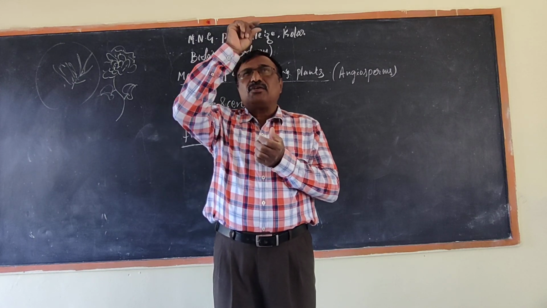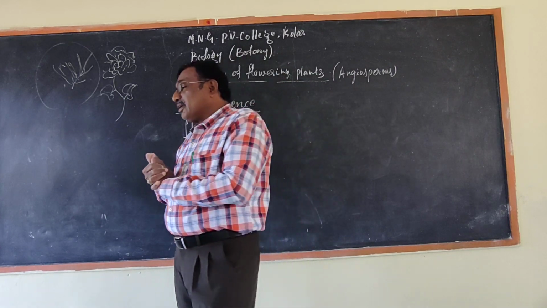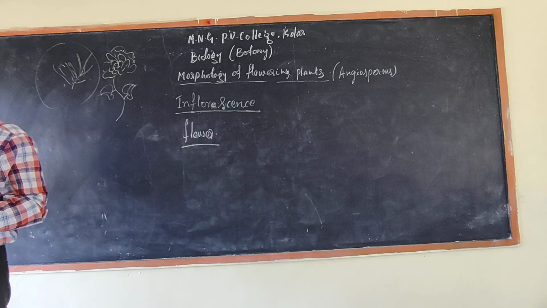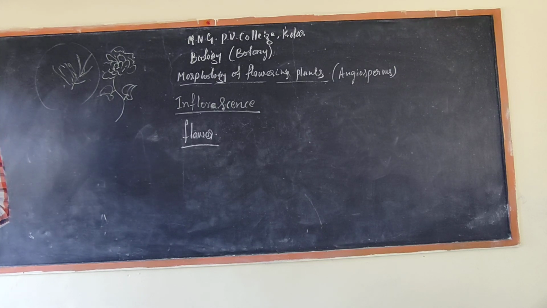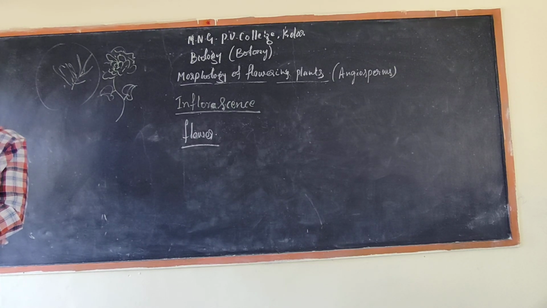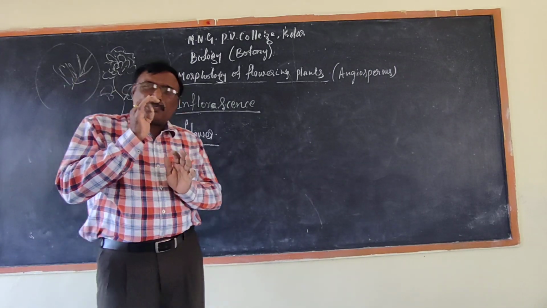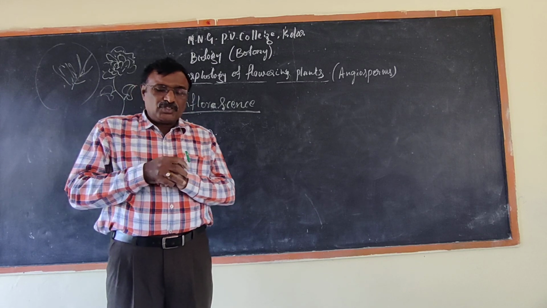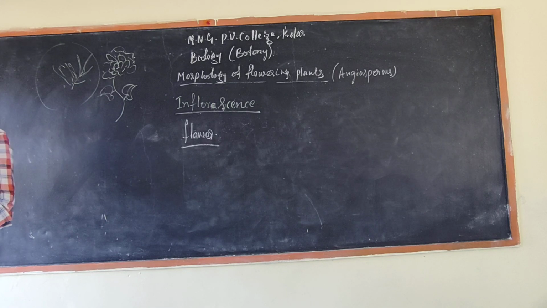And the anther. All these parts should be remembered. Here gynoecium will be sitting on the periphery, hypogynous, epigynous, everything we will explain in the next class on flower characters. Today we will explain inflorescence and also what we call a flower.